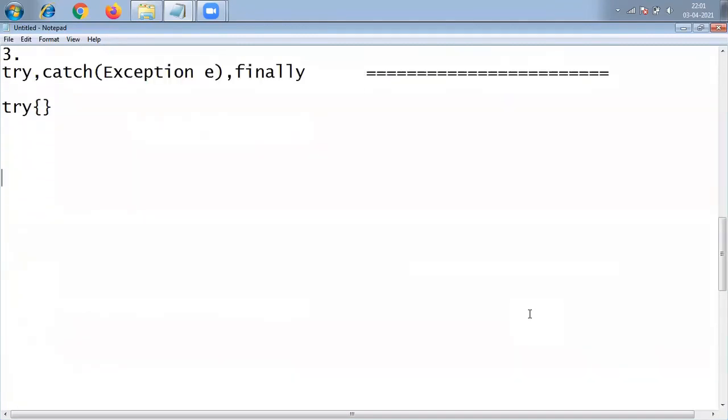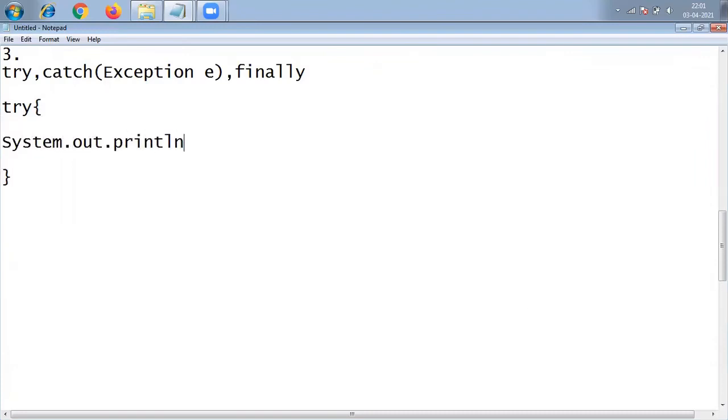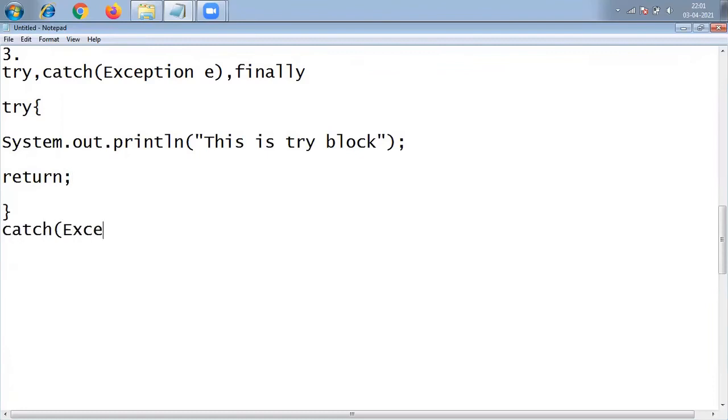So try block is there. Inside the try block, something is there like System.out.println, say "this is try block". So a return statement is there. Then after that, we have a catch statement, say Exception or something. You can take any exception. I am handling Exception only. You may take arithmetic, array index, string index, anything you can take, but I am taking Exception only.